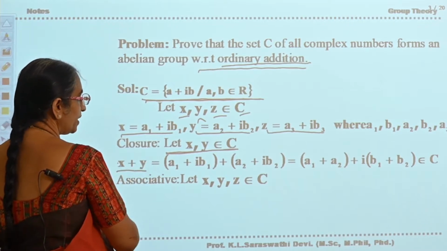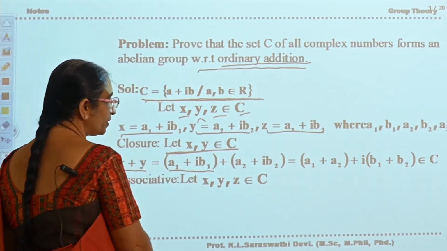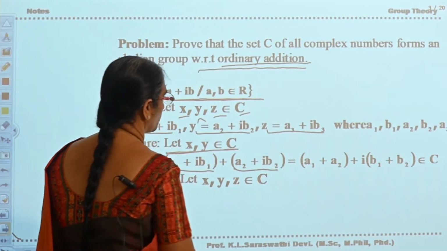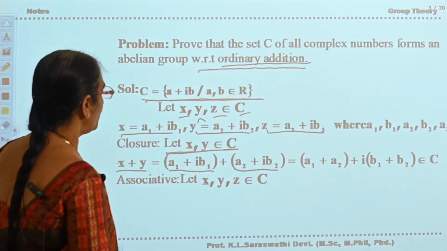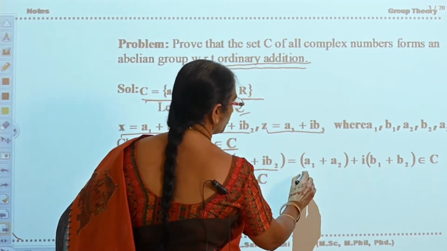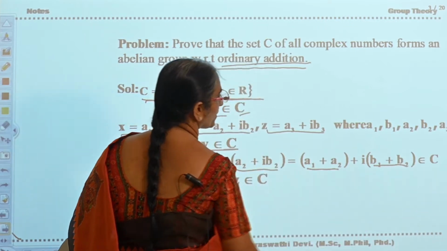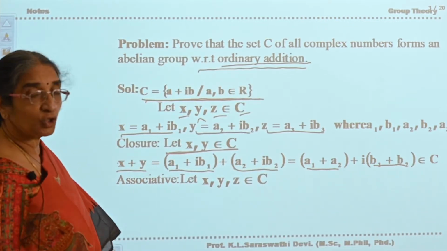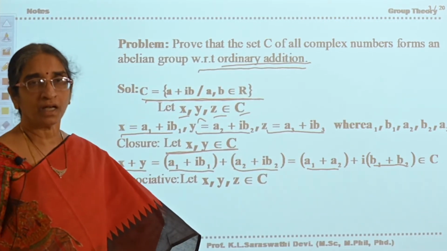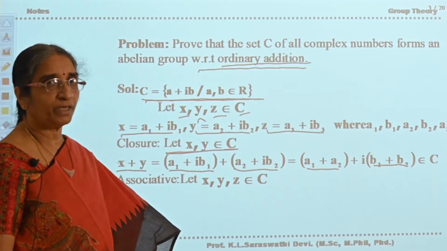So x plus y is equal to a1 plus ib1 plus a2 plus ib2. Now if you add, a1 plus a2, i into b1 plus b2. What are a1, a2? They are real numbers. Real numbers will form a group with respect to addition.